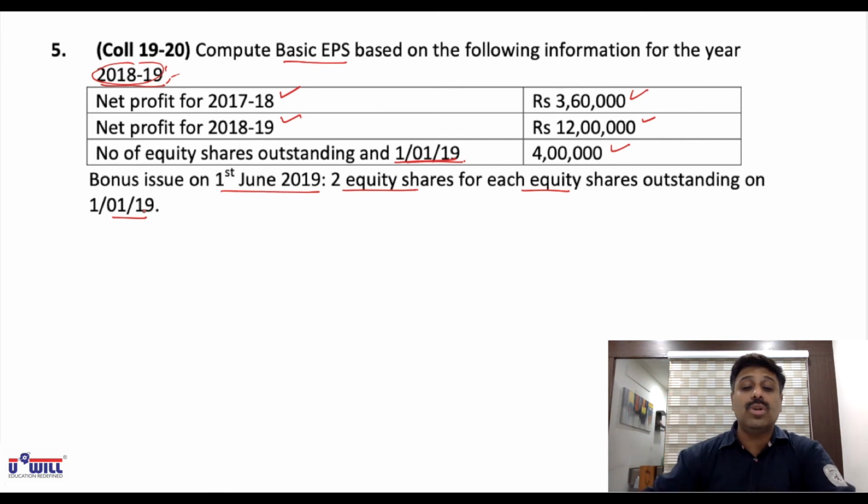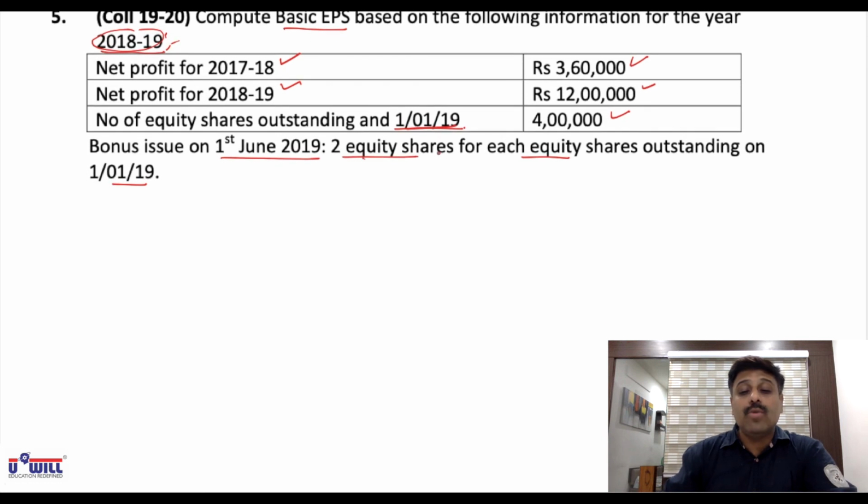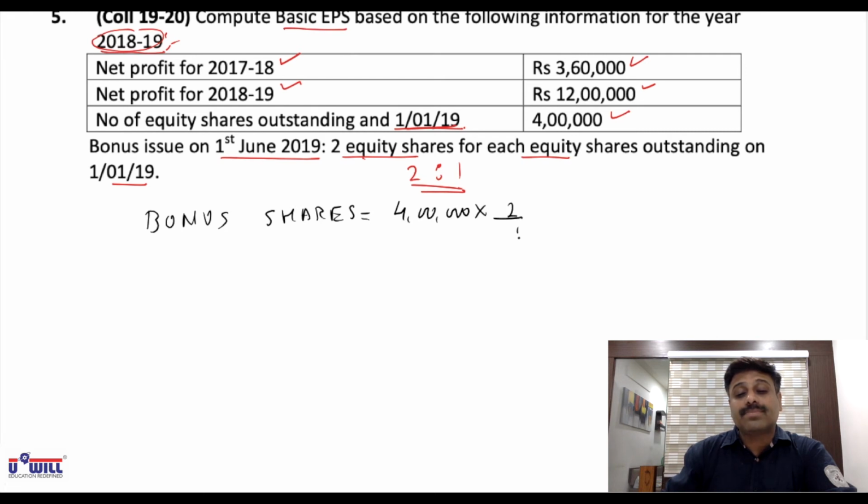First, let us find the bonus shares quantity. They said 2 for each, means can I say the ratio is 2:1? Means 2 times. So what would be the bonus shares over here? In the beginning itself, all of you write down: bonus shares would be equal to 4 lakh shares existing, into 2 by 1. 8 lakh shares are issued in bonus.